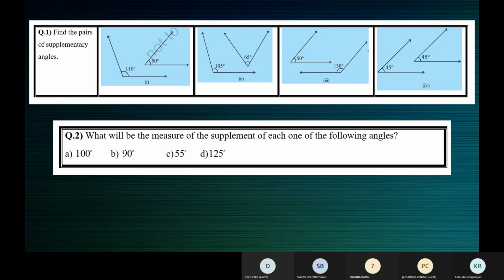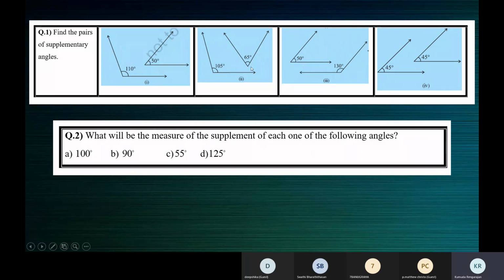All right, children. So we know that two angles or a pair of angles are said to be supplementary angles if their sum is 180 degrees. So you can see some angles here. We'll check if they are supplementary or not. This angle measures 110 degrees. This angle measures 50 degrees. 110 plus 50 is equal to 160, which is not equal to 180. So since the sum of these two angles is not equal to 180, 110 and 50 are not supplementary angles. Correct? Yes, ma'am.